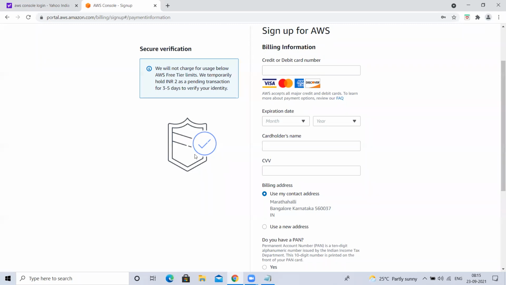What does this mean? AWS will validate whether you are a correct person or not. A number of people can create, for example, myself, can create 100 AWS accounts and misuse them, right? They are giving some benefits. They are giving something for free to explore AWS because they want to market themselves. There are so many cloud providers, right? So they are giving something for free. If you like it, we can use it.